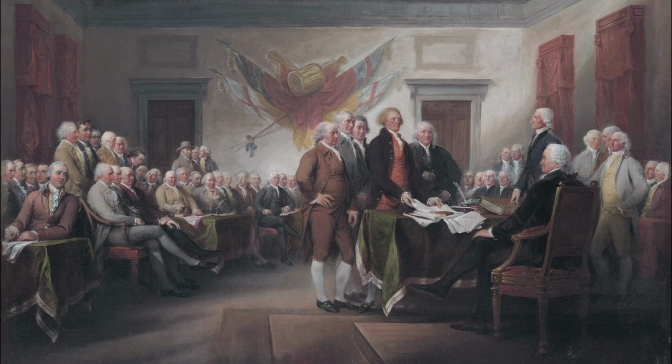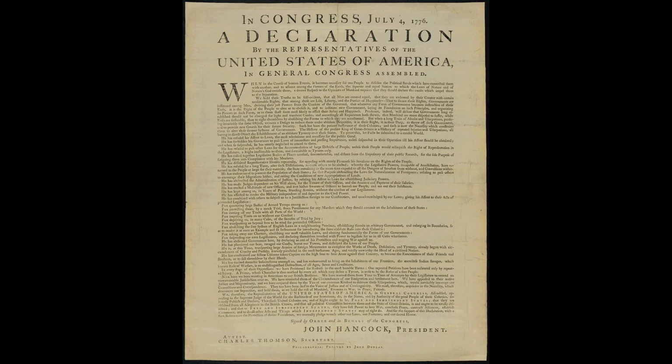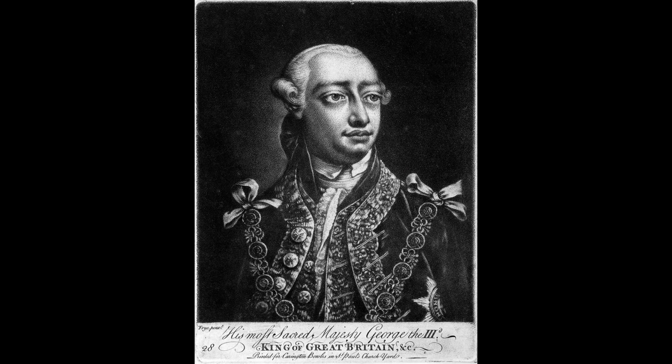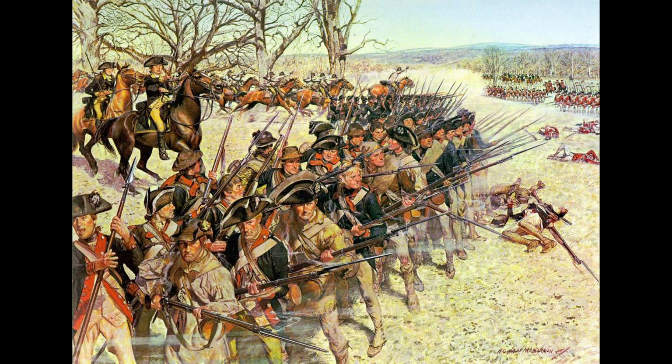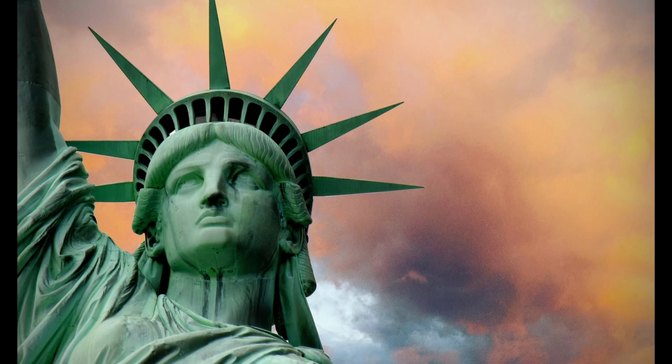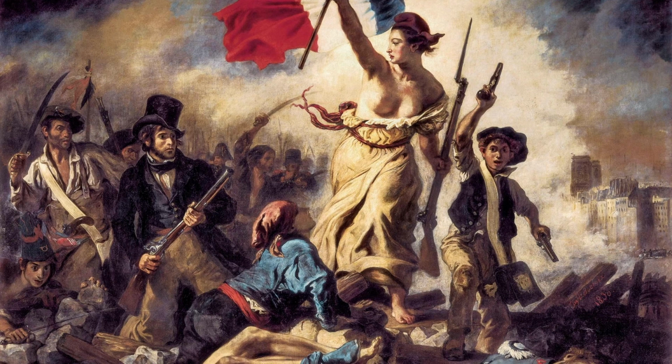from Great Britain. The Declaration of Independence, written by Thomas Jefferson and adopted by the Continental Congress, outlined the colonists' grievances against the British monarchy and set forth the principles of liberty and democracy upon which the new nation would be founded. The American Revolution was a turning point in history, not just for the United States, but for the world. It was a war fought for the principles of liberty and democracy, and it inspired other countries to follow suit and fight for their own freedom.